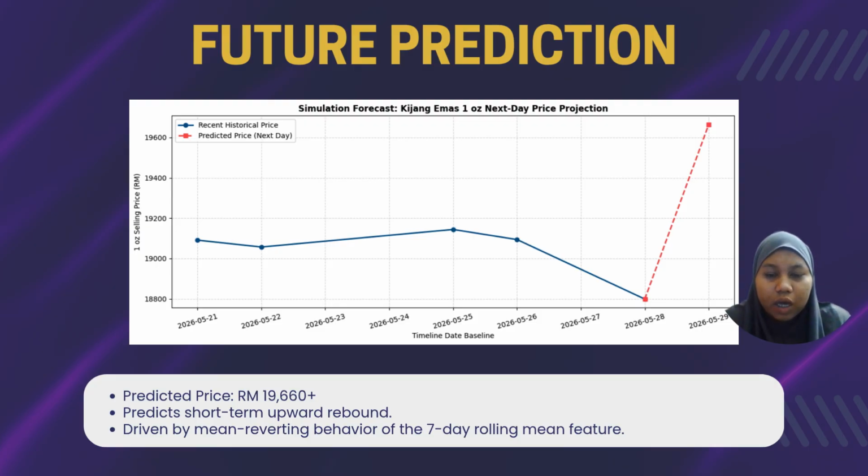The reason behind the up-down prediction is the 7-day rolling mean feature. Since the price fell so quickly, the linear model sees it as a temporary drop and uses the weekly average to pull the forecast back toward the normal level. This shows clearly how our features guide the model behavior when predicting the next business day.